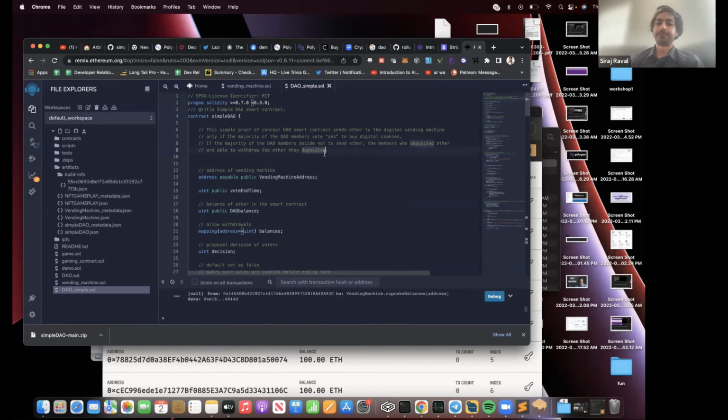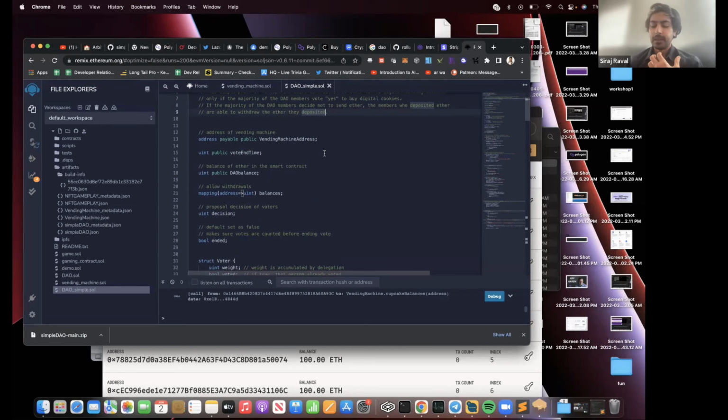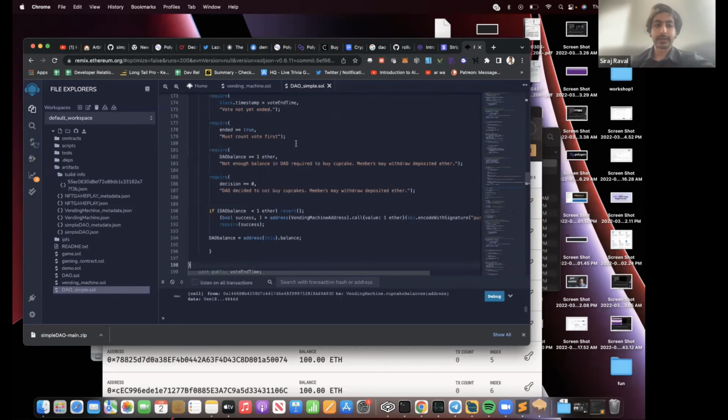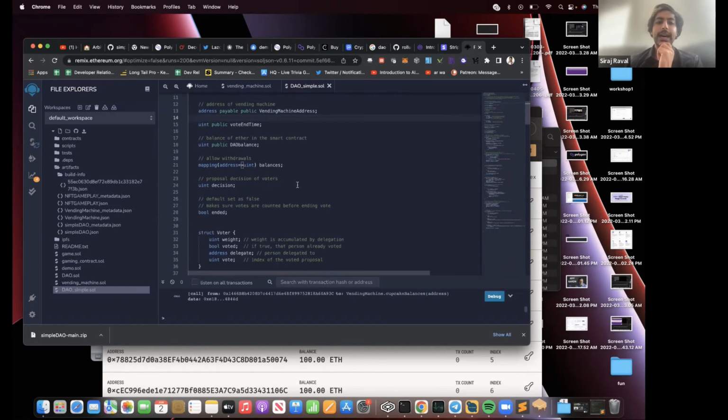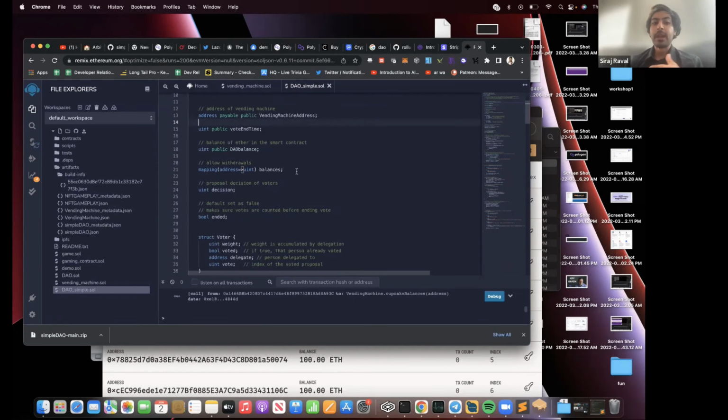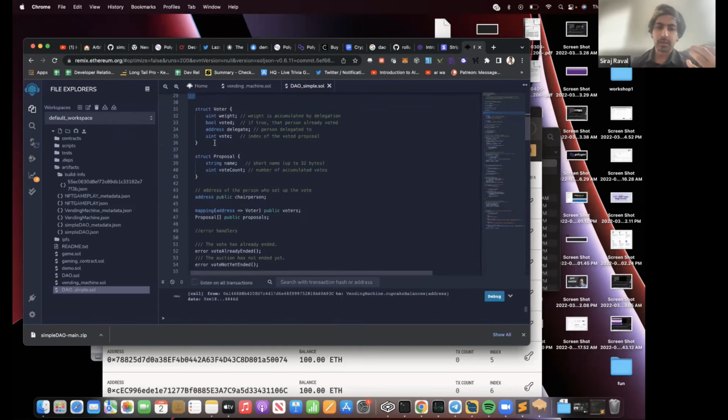So in simple DAO, we're going to have a few global variables. What's the vending machine address? Well, we deployed it, and we have that vending machine address saved. So that's the address of the vending machine. We're going to have users vote. So we have a vote start time and a vote end time on whether or not to buy a cupcake. What's the total balance in the DAO? What's the overall decision? And when has the vote ended? When the vote ended, which is a Boolean, fires, then the contract executes and buys a cupcake. So we have a voter and we have a proposal.